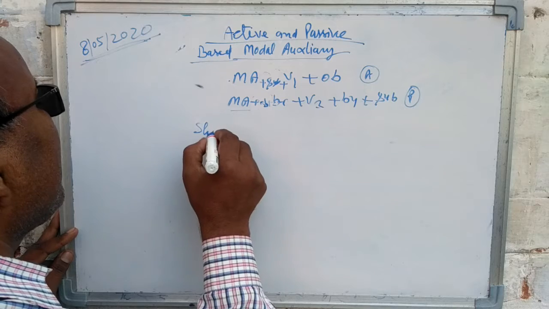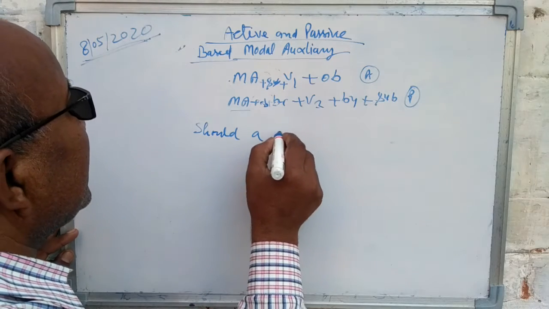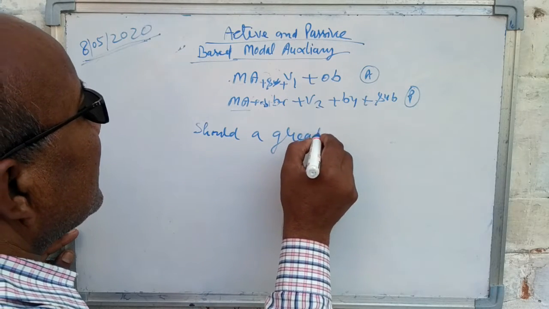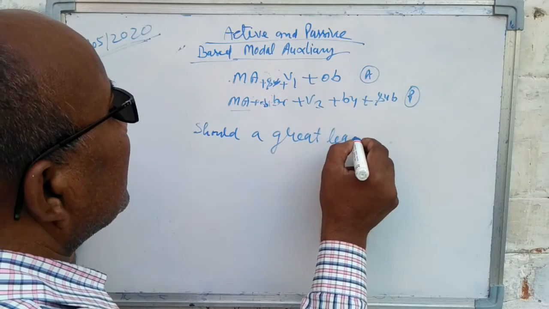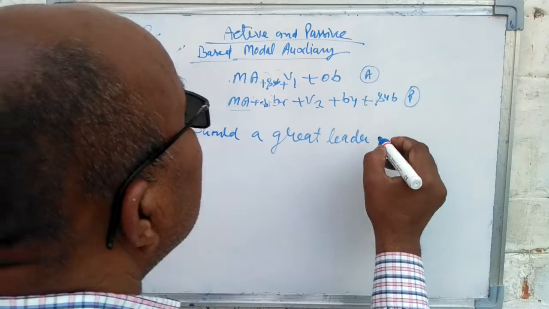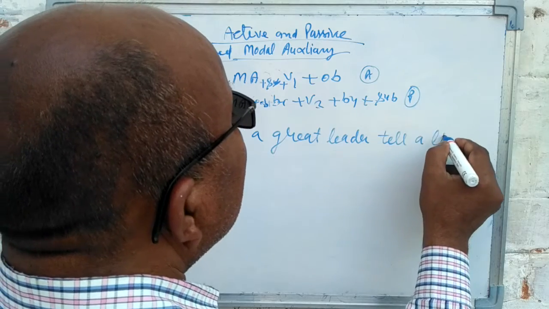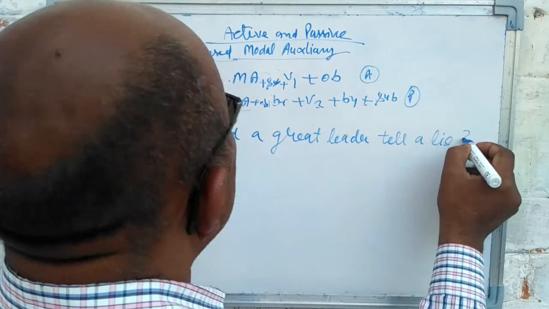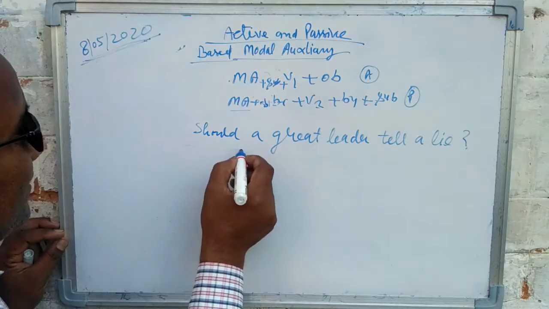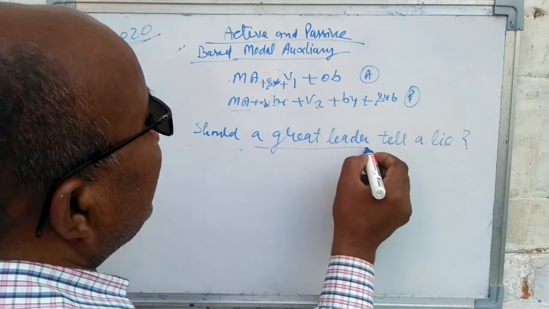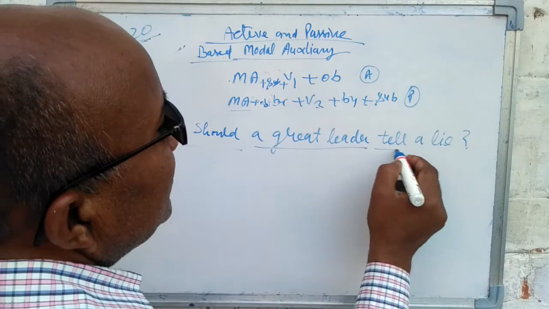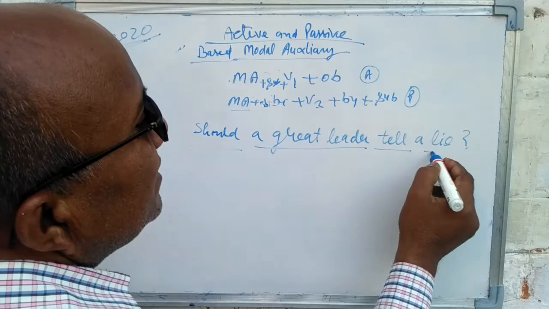Should a great leader tell a lie? Modal auxiliary should, a great leader is the subject, the first form of verb is tell, and the object is a lie.